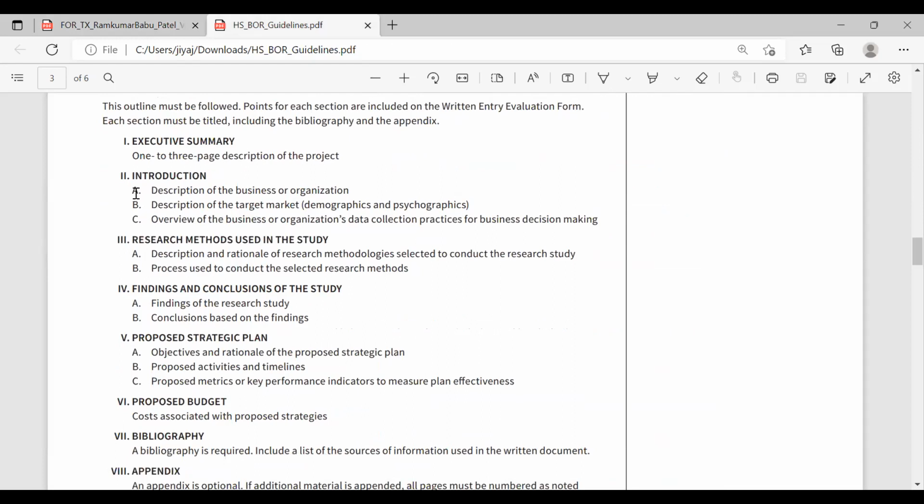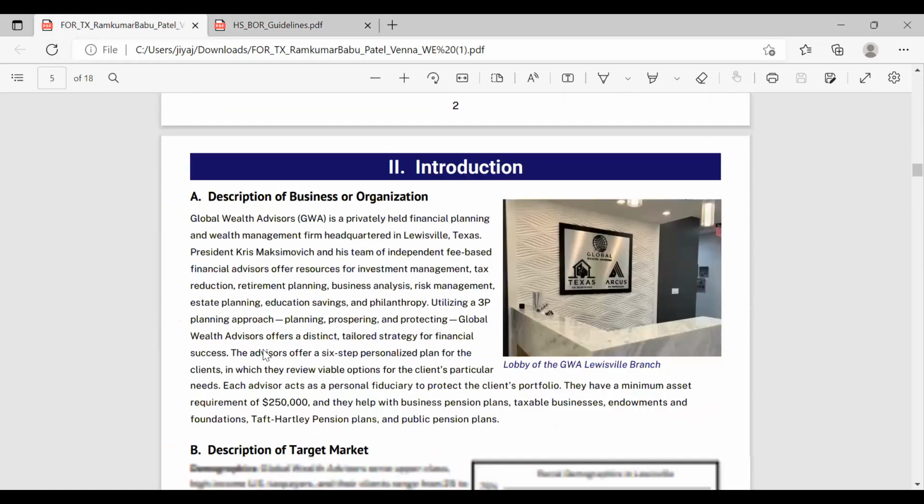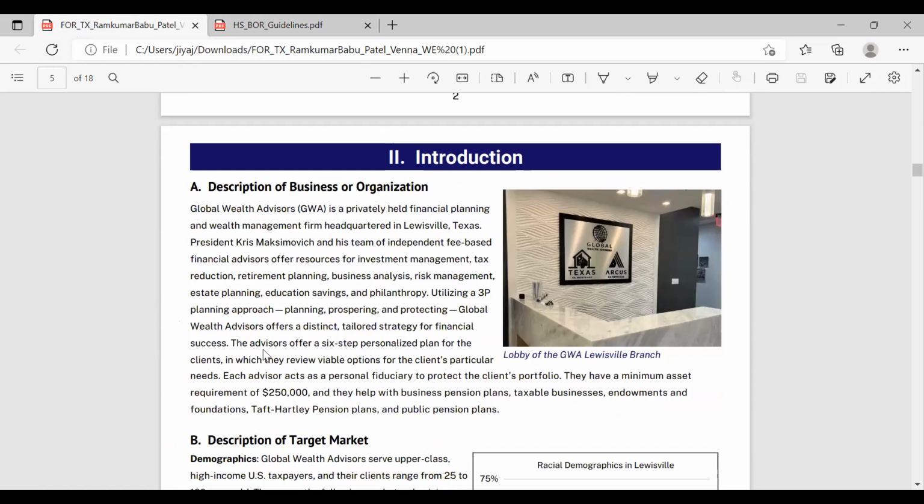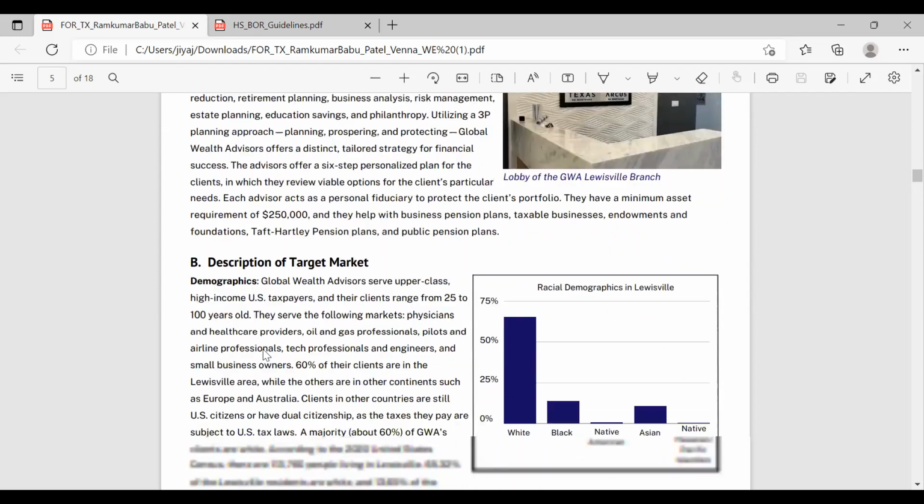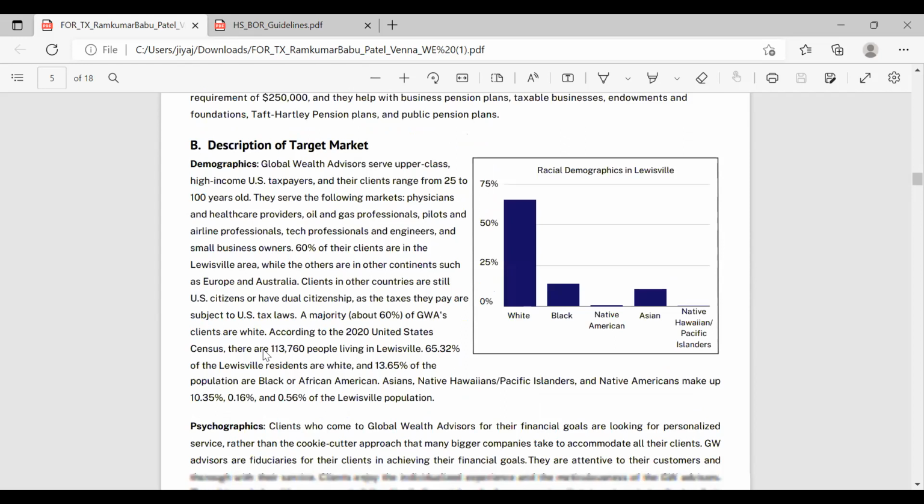Next, we have the introductions. So part A is the description of the business, part B is the description of the target market, and part C is an overview of the business and organization's data collection practices. So part A is a description of business or organization. The best way you can complete this part is you go to your business's website and you click on their about us or who are we page and pull information from that part to put in this. That's the easiest way, because nobody can describe the business better than the business itself.